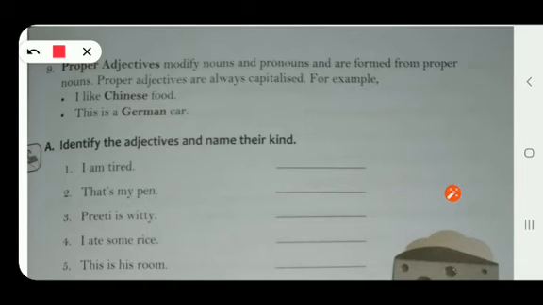And second thing about the proper adjectives is that they are always capitalized. So what are the things you have to remember about the proper adjectives? First of all, they give information about noun and pronouns. Second thing, they are formed from proper nouns, right? Proper names or special names. And third thing is that they begin with a capital letter.